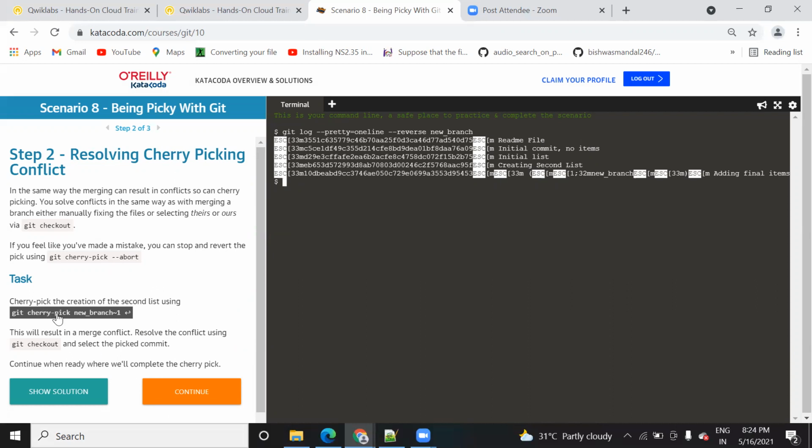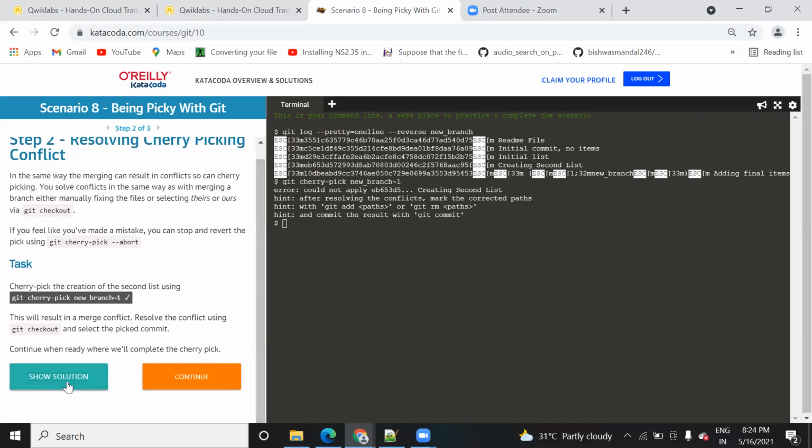So just run this command. In order to run it, just click on this. When you click on this, you can see here this sign has changed to a tick mark. It means that it is already executed. It is showing that when you have run this command, some error is coming. It means that this command cannot be applied on this particular hash ID or any reference number. So how are you going to resolve it?